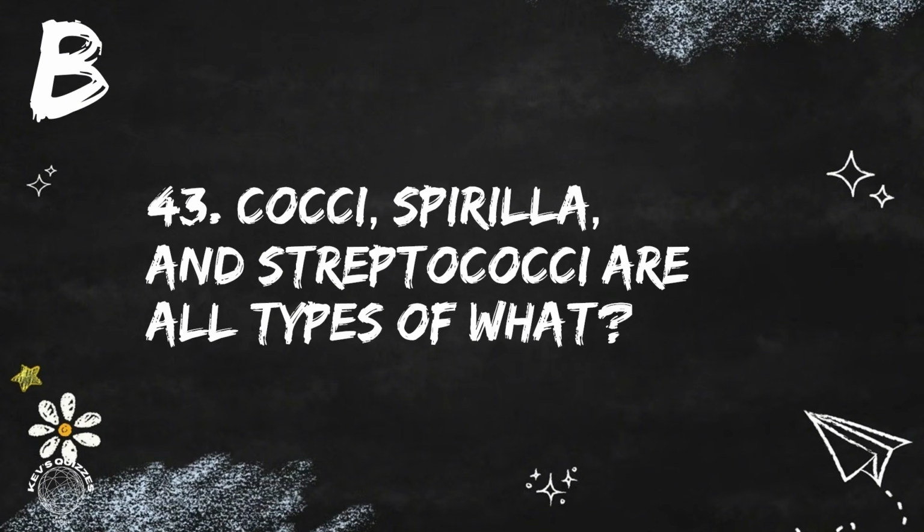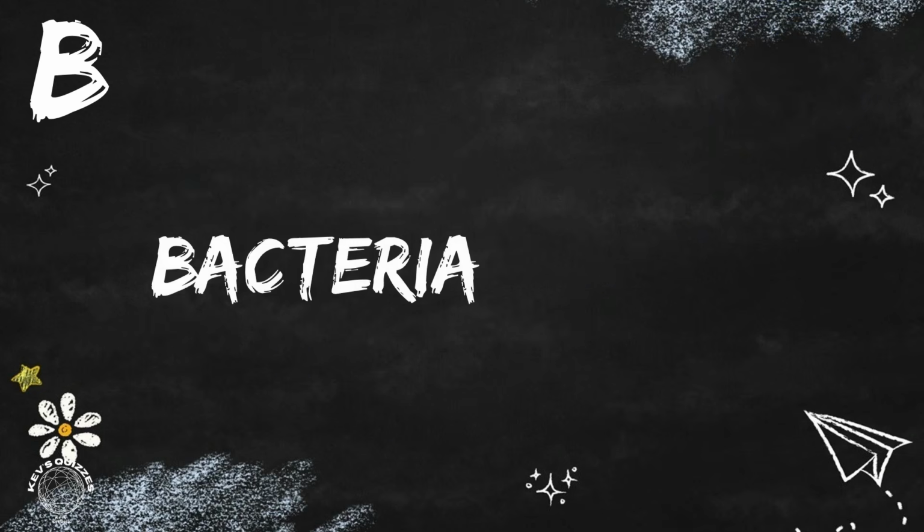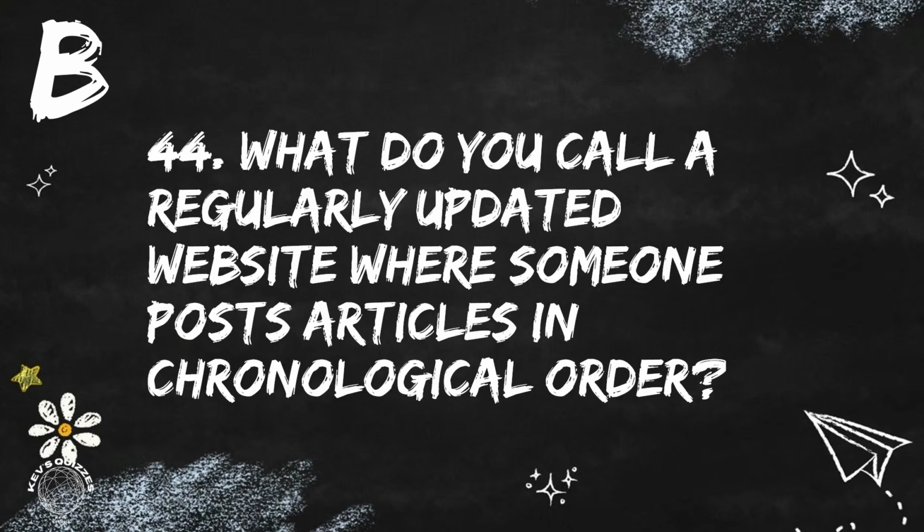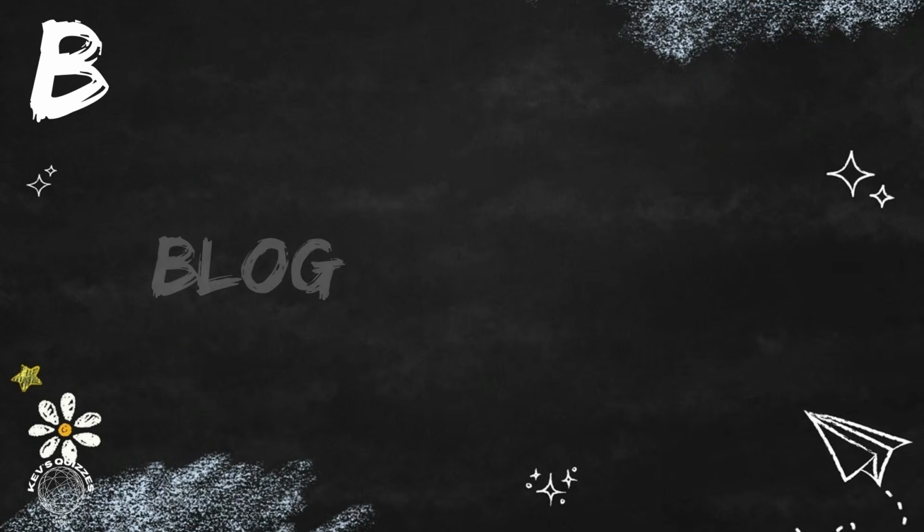Question 43. Coccus, spirilla and streptococcus are all types of what? They are all types of bacteria. Question 44. What do you call a regularly updated website where someone posts articles in chronological order? It's called a blog.